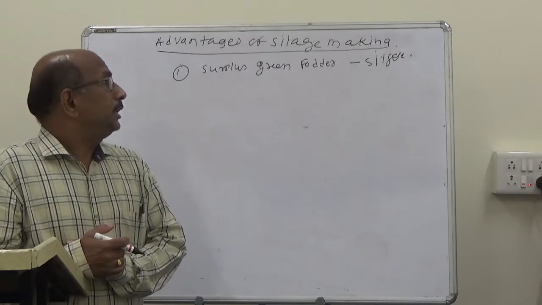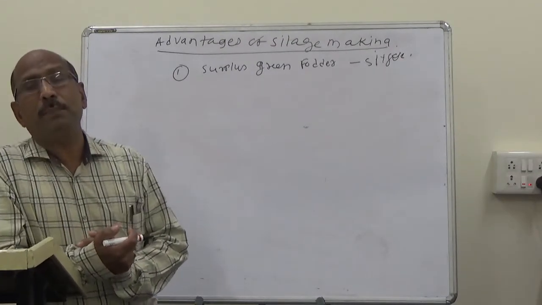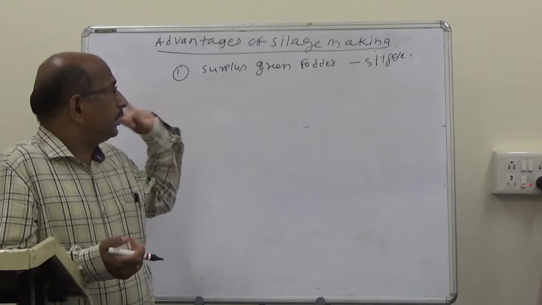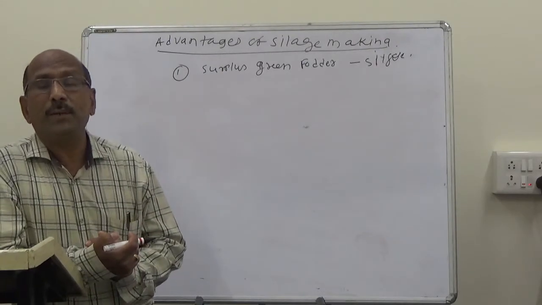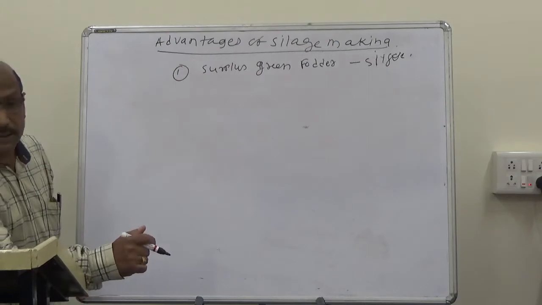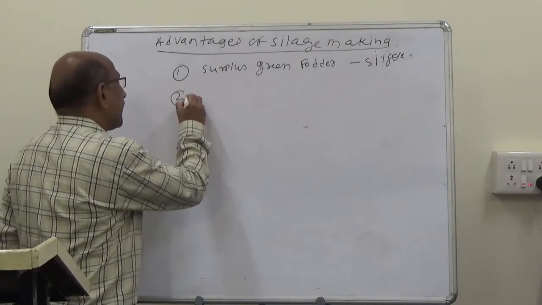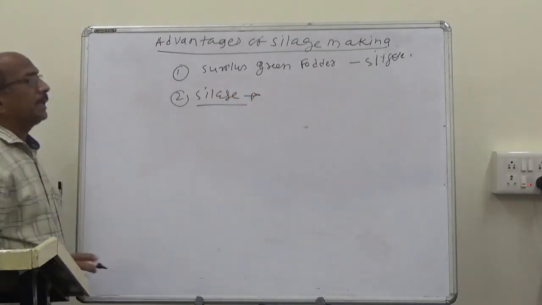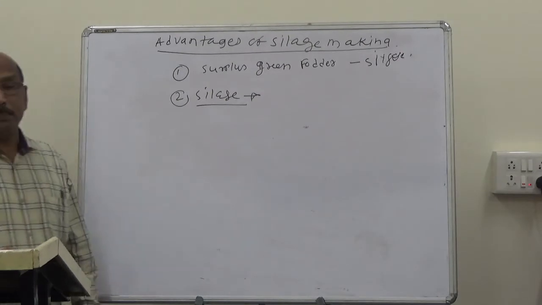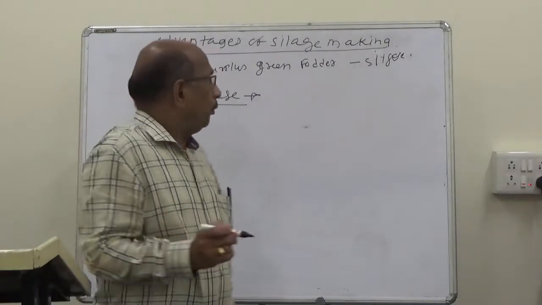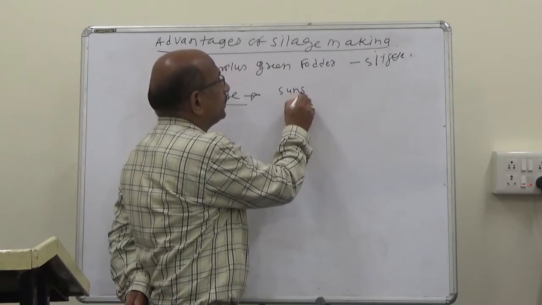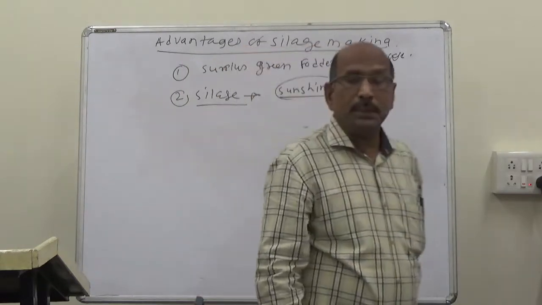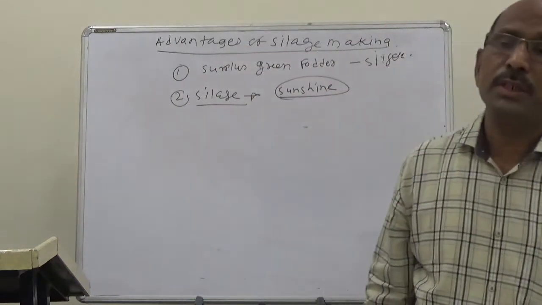So the first advantage is that surplus green fodder can be converted into silage. Second, silage can be prepared in any season of the year.